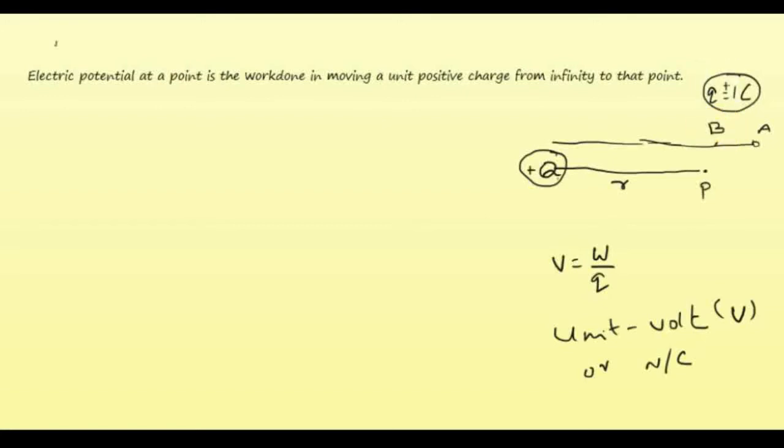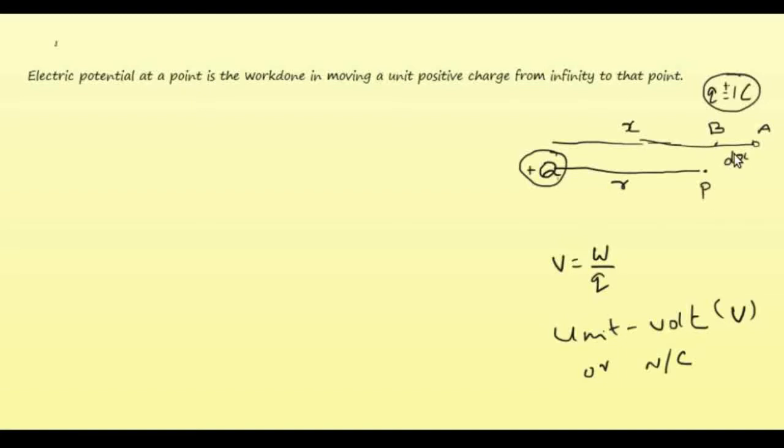So what we do is, first we assume that the charge has been brought to a distance x from the charge q, and then we are moving the charge from A to B. Initially this plus 1 coulomb charge is at A, and A is at a distance x from this charge plus q, right? Then we move the charge from A to B through a distance dx.